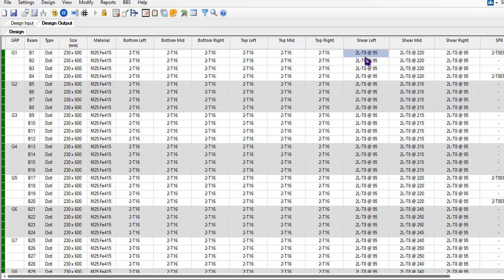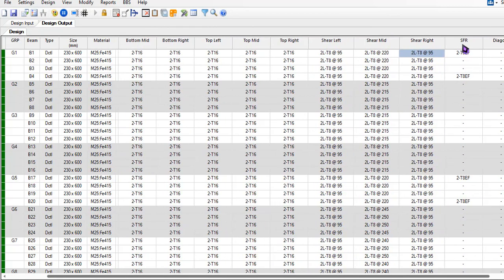You've got shear reinforcement. This is two-legged, 8 mm diameter bar at 95 center to center spacing. That's all about the shear steel. And we also got some sort of side face reinforcement. This one is showing two numbers of 8 mm diameter bar at each face. EF stands for each face.